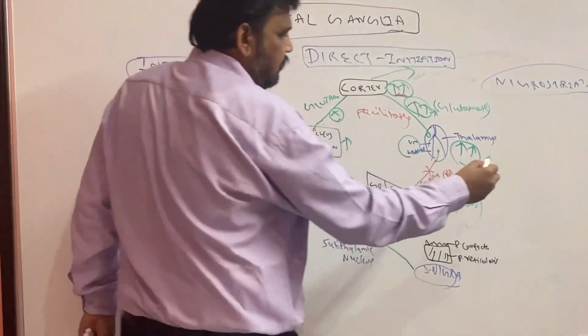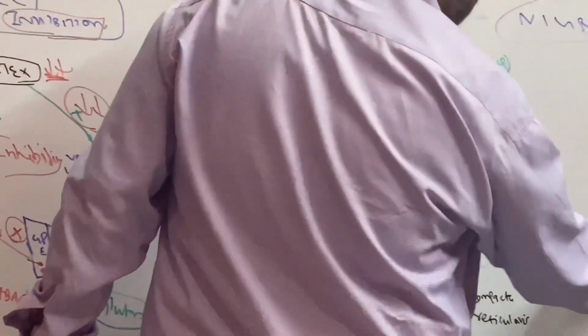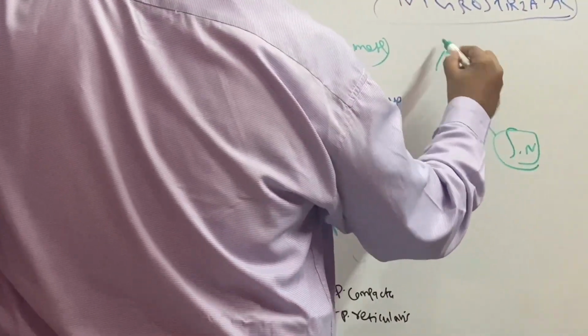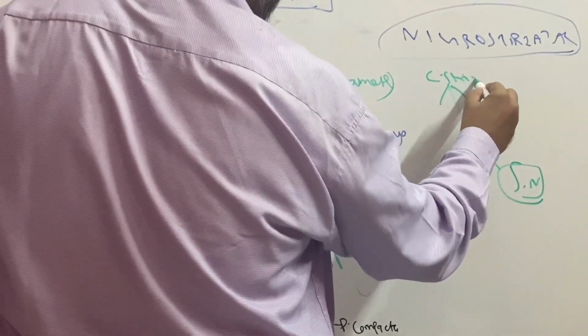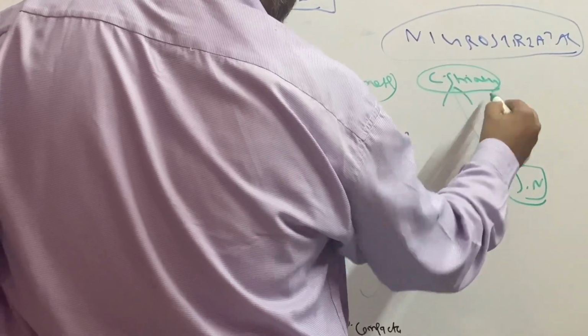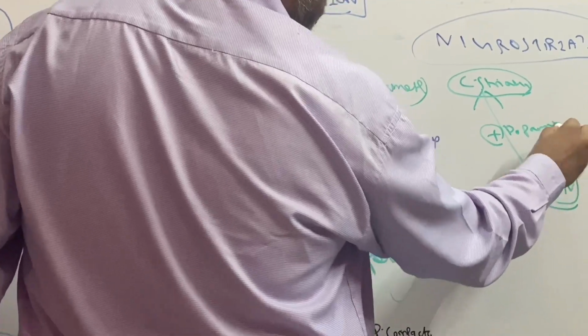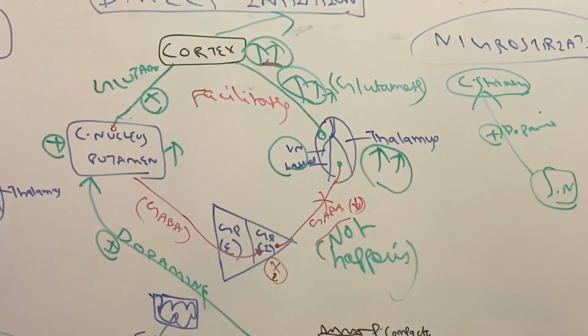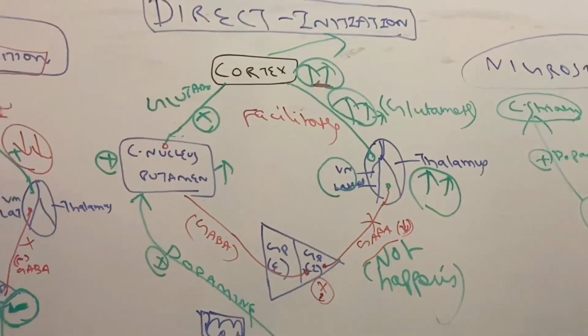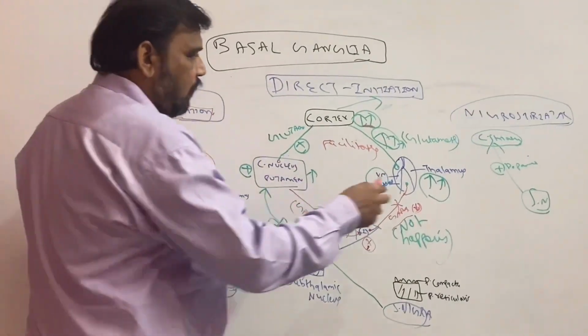I will draw it separately again, no problem. From substantia nigra to corpus striatum, dopamine plus. So this is the nigrostriatal pathway, and what it does is it modulates.